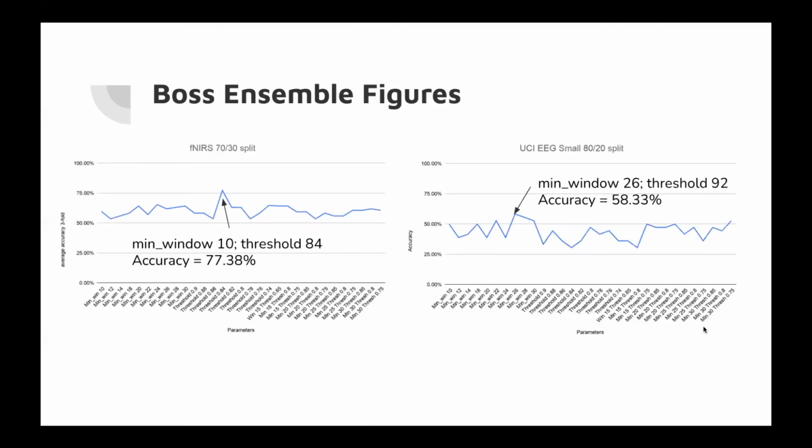Here are the graphics depicting the tuning performed on fNIRS and small UCI EEG datasets. The two figures show the train and test splits that produce the best results, and the arrow on each graph indicates the highest accuracy given these parameters from the previous slide. On average, fNIRS has a better accuracy across all parameters than the UCI dataset.